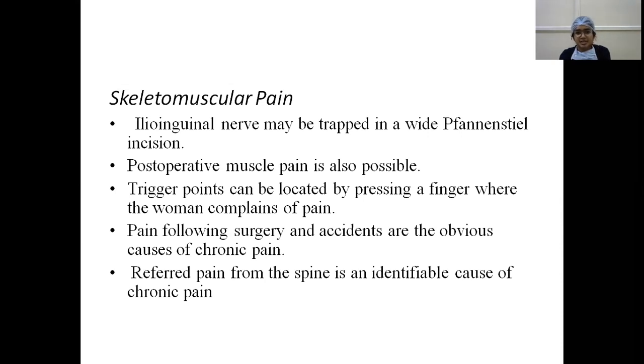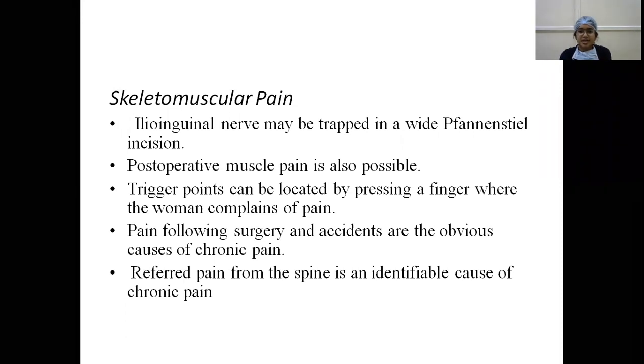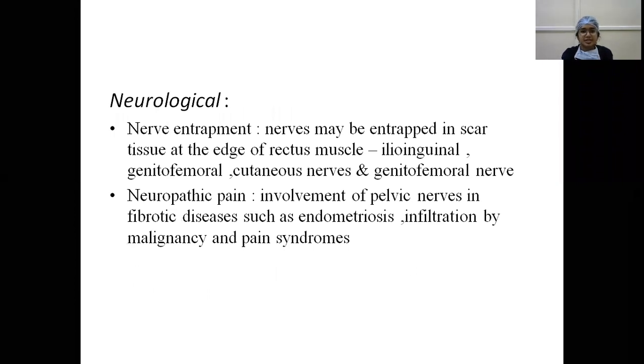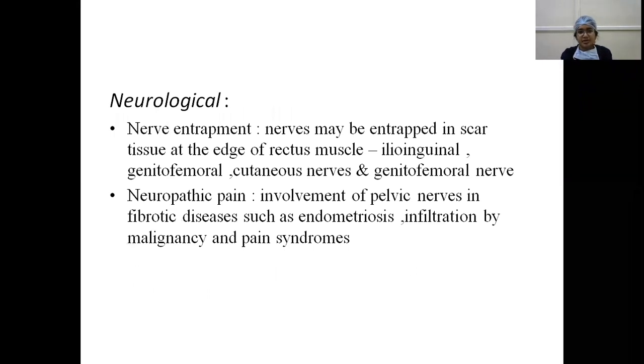Trigger points. These trigger points are the points where maximum pain is present in the patient. Trigger points can be located by pressing a finger where the woman complains of pain. Pain following surgery and accidents are obvious causes of chronic pain. Referred pain from the spine is an identified cause of chronic pelvic pain. And neurological: there might be nerve entrapment or neuropathic pain.